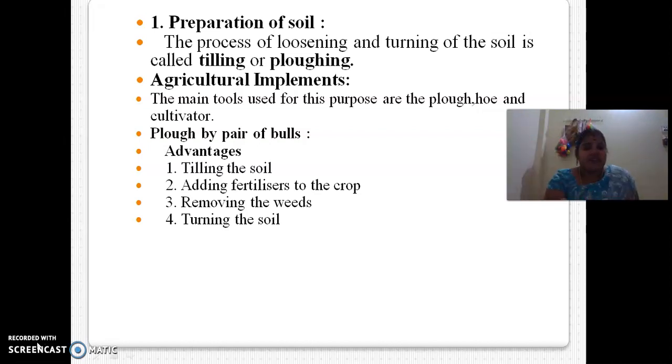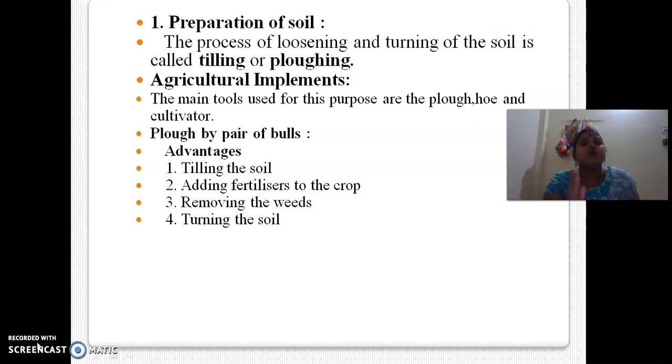So there are many practices. There's a flow chart I showed you, right? Based on the flow chart, there is a step by step process. Next, among the agricultural practices, based on the seasons, you cultivate two types of crops: one is kharif crops, another one is rabi crops. Next, what process has to be done on the field.